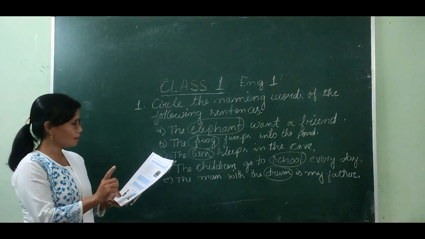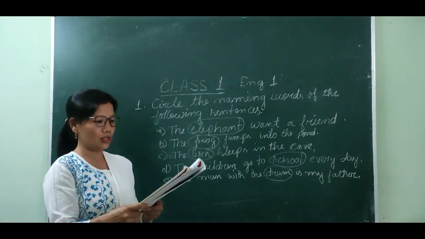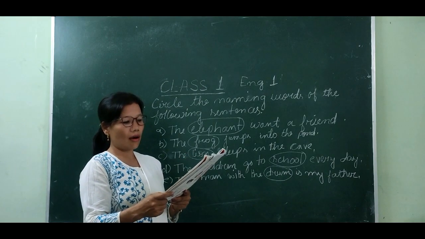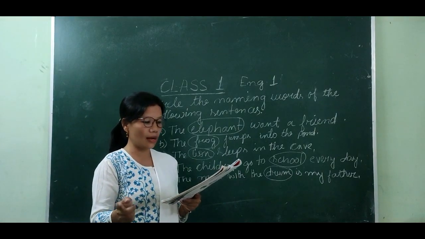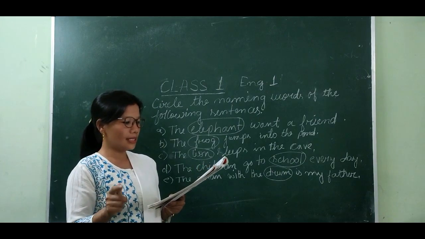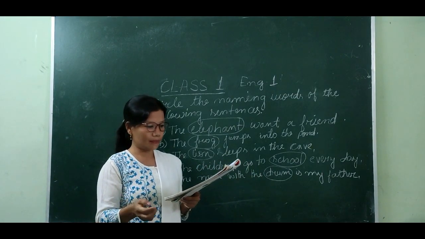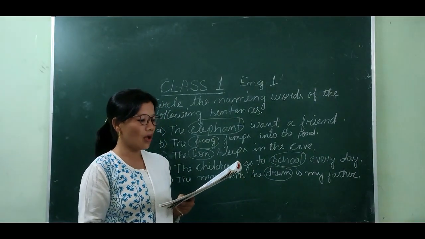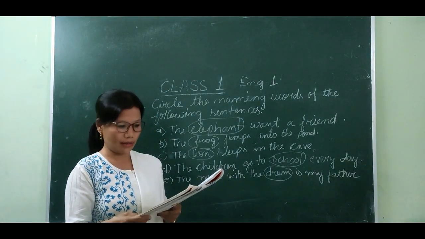So these are the exercises, and here there are two types of naming words. Some are called common names, while others are called exact names. Common names are the names of animals, people, places, and things in general. That is called common names. Common names do not begin with capital letters, unless it is the first letter of a sentence.